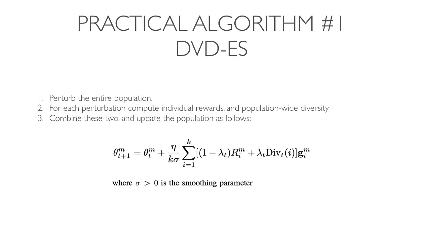Now moving to practical implementations of DVD. The first is with evolution strategies. We consider the policies of the whole population as one long vector and perturb it as usual in ES, but then set the function value to be the mean local reward from each policy, plus the total population diversity. Since it's an ES-based approach, it can be trivially parallelized.